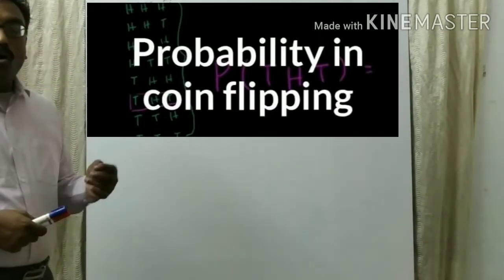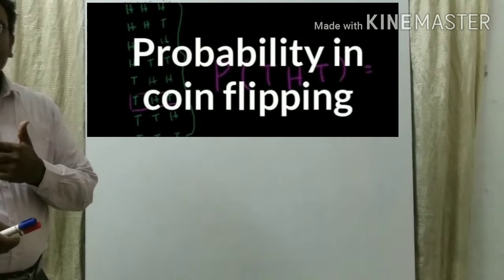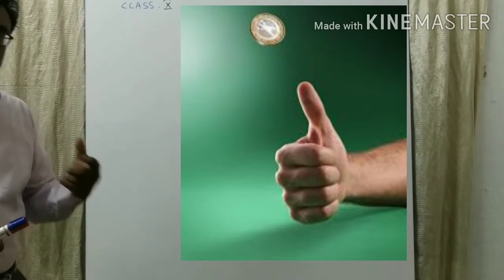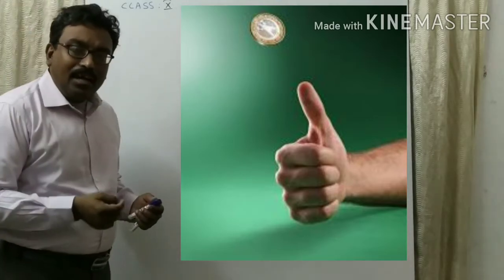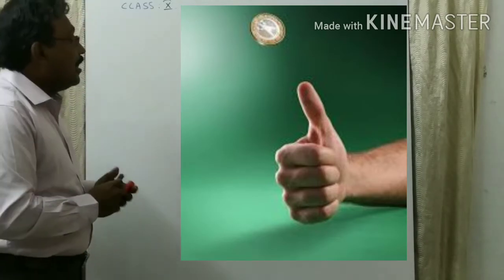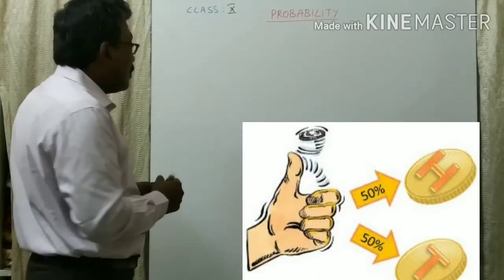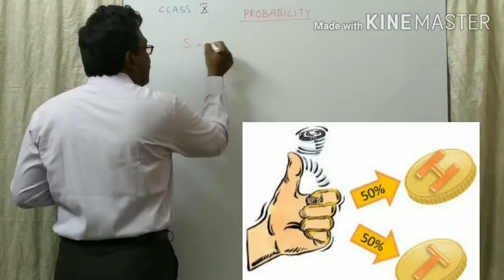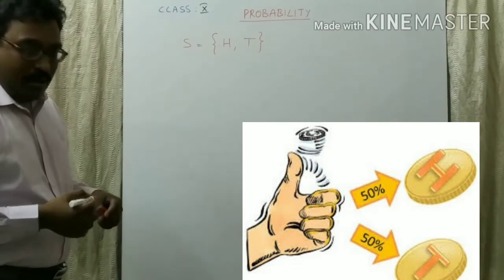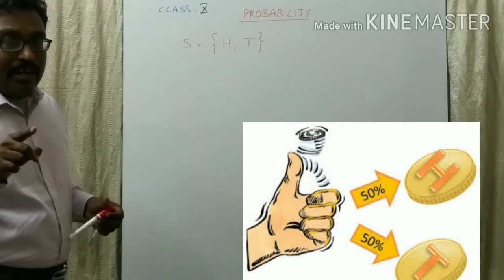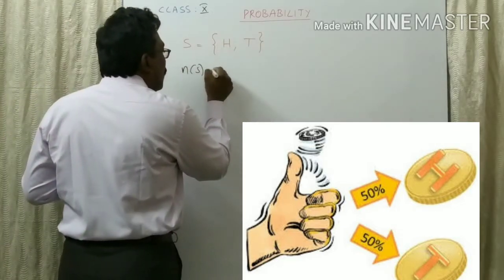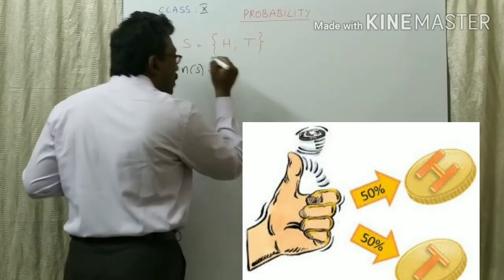The first one is coin. If a coin is tossed, one coin is tossed, you will get either head or a tail. Is it right? So what you are getting are called sample spaces. You will get either head or tail. Head indicates H, tail indicates T. Now, how many sample spaces did you get? Either head or tail, two sample spaces.